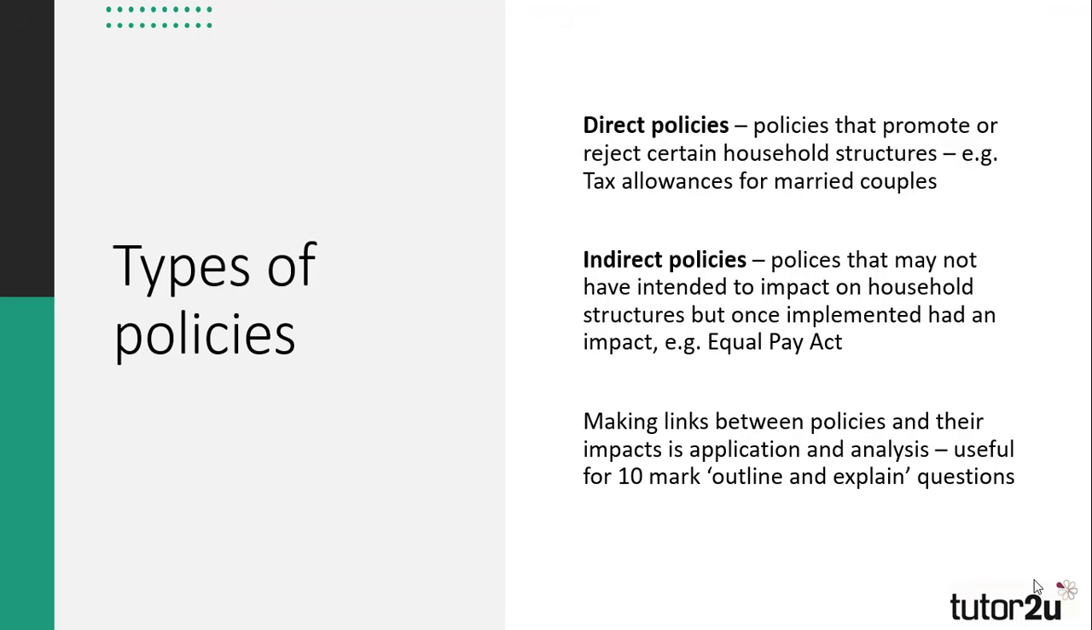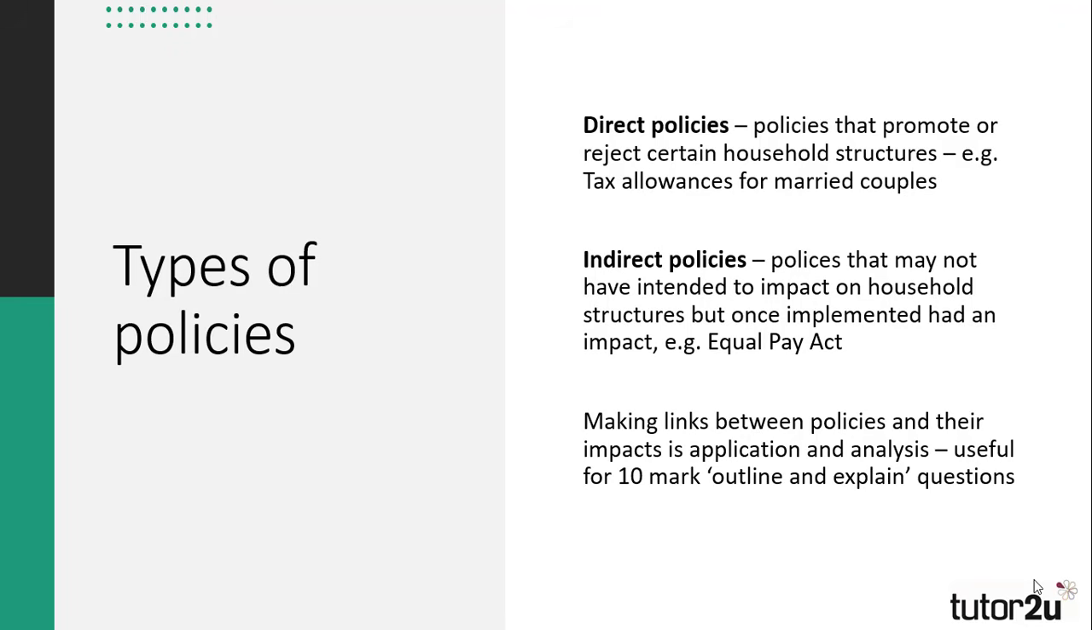Direct policies will be those policies whose aim is to specifically change the types of family structures or strengthen a specific family structure. For example, tax allowances for married couples reinforces the idea that the most desirable type of family for society is a nuclear one.